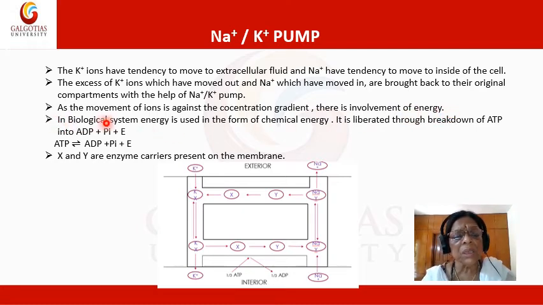In biological systems, energy is used in the form of chemical energy. It is liberated through the breakdown of ATP into ADP. Pi is inorganic phosphate, and the energy of the reaction is released. So ATP is equal to ADP plus Pi plus E, where E is the energy.